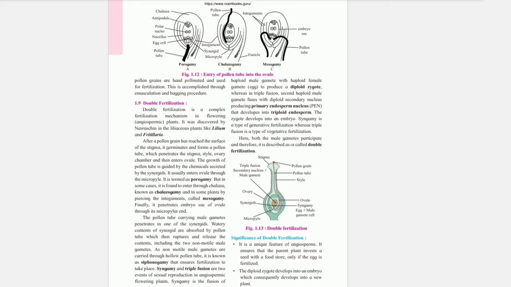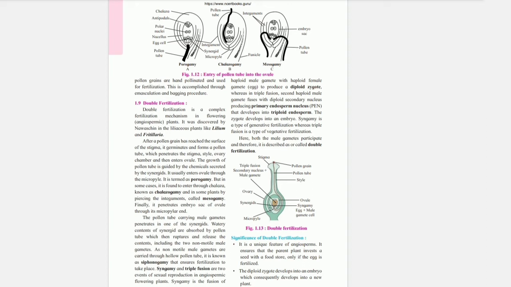Syngamy and triple fusion are two events of sexual reproduction in angiospermic flowering plants. Syngamy is the fusion of a haploid male gamete with the haploid female gamete to produce a diploid zygote, whereas in triple fusion, the second haploid male gamete fuses with the diploid secondary nucleus producing the primary endosperm nucleus, PEN, that develops into triploid endosperm.